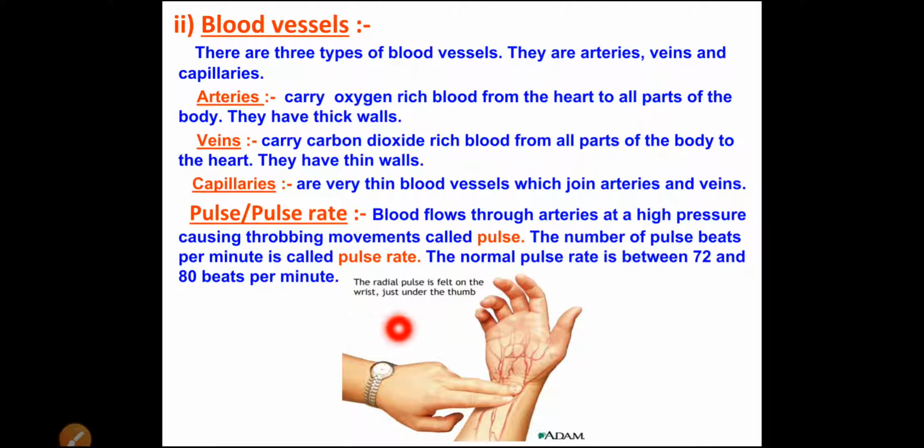If we count our pulse rate, here in the picture it is shown how the pulse rate can be counted. In the same way, there is an activity in the book. With the help of the activity, if we start counting our pulse rate, the normal pulse rate is between 72 and 80 beats per minute. Per minute means in 1 minute.